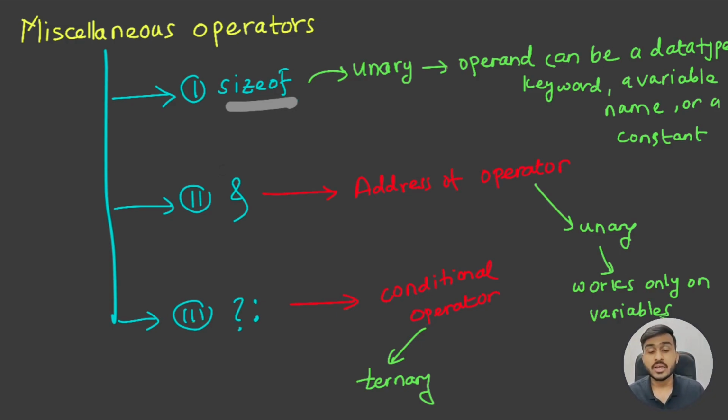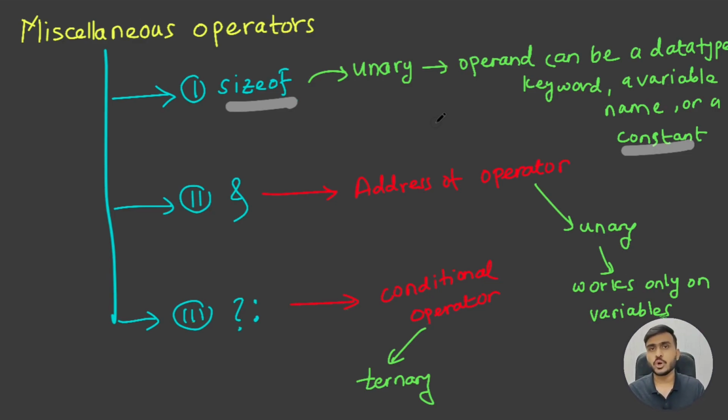Isn't that interesting? You can also use this sizeof operator on a variable. Let's say you create a variable of some data type, you can use the sizeof operator on that variable to get the size of that variable. What is the size of that variable in memory? And you can also use it on a constant. Let's say you have a constant like 2 or 'a'. You can use the sizeof operator on some constant to check what size the compiler is going to allocate for this kind of constant. Very interesting, right?